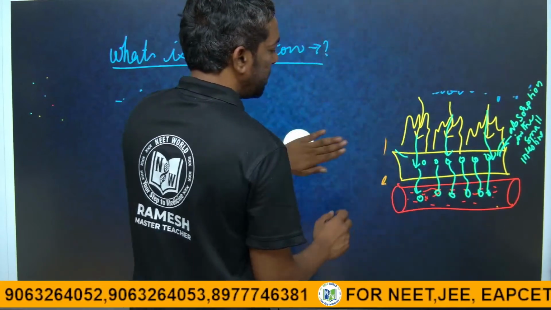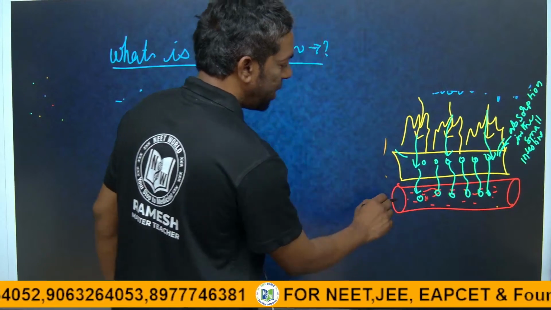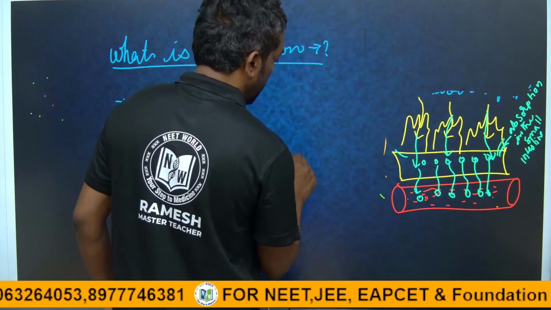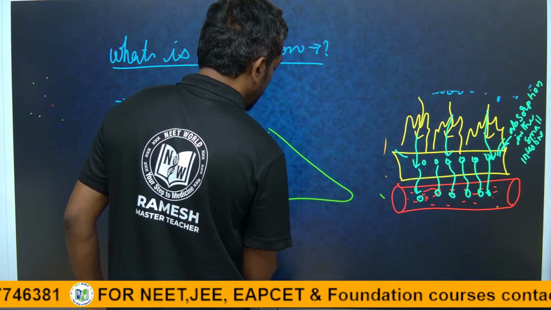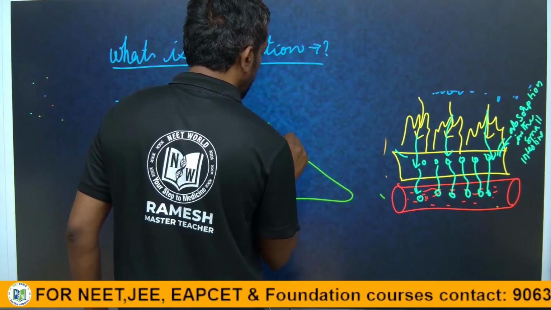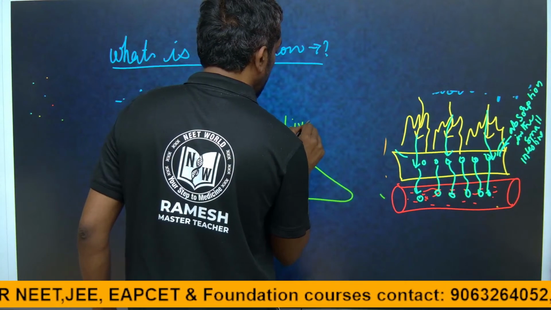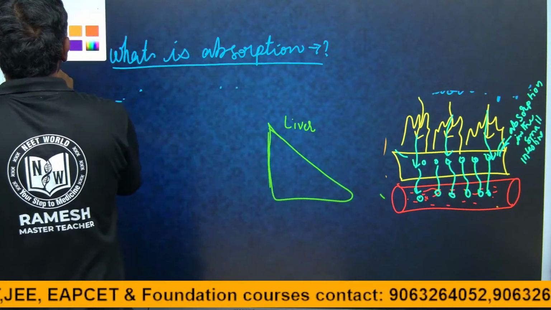Okay. From the small intestine, the food particles enter into the liver. The first blood vessel reaches the liver. The micro food particles finally reach the liver.